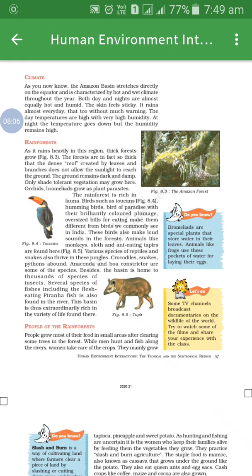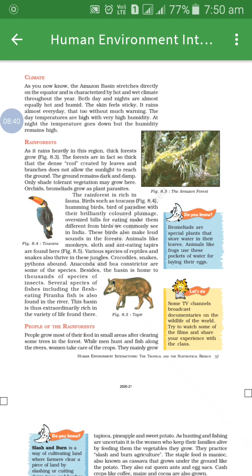The Amazon rainforest is rich in fauna. Birds such as toucans, hummingbirds, birds of paradise, with their brilliantly colored plumage and oversized bills, make them quite different from birds of India. Means you can underline that various birds also live in the Amazon basin, and they are all quite different from birds of India.